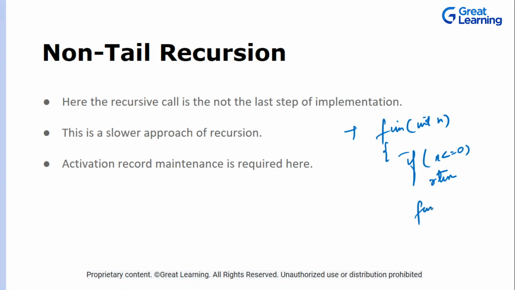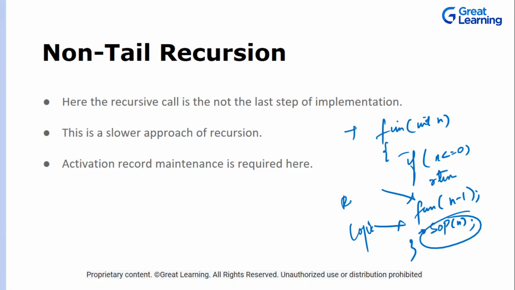Call this recursive function again, and this time on f of n minus 1, that is 5. Now call it on 4, then print. Now you have this SOP statement at the end. Now this is your program logic, or you can say the recursive logic that is there. This is your recursive call, and this is your self work, that is whatever you are doing. Okay, recursive call is here, and this is your base condition.